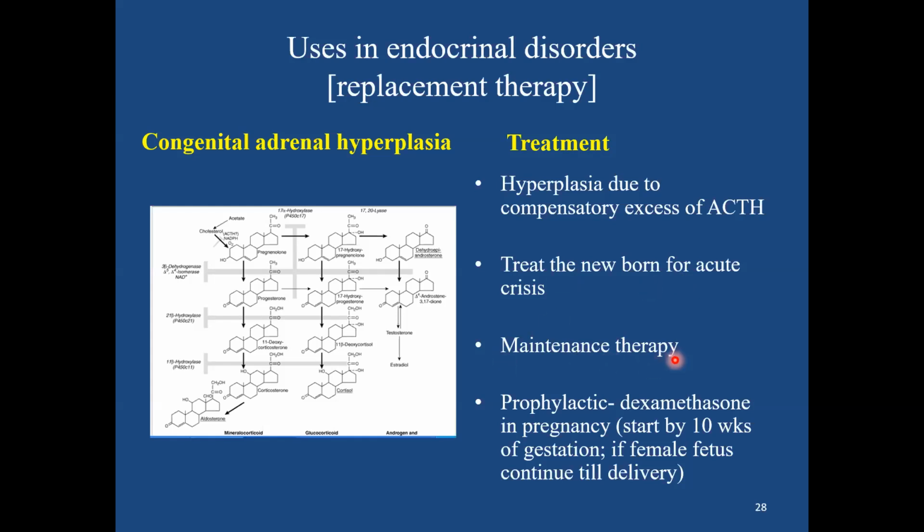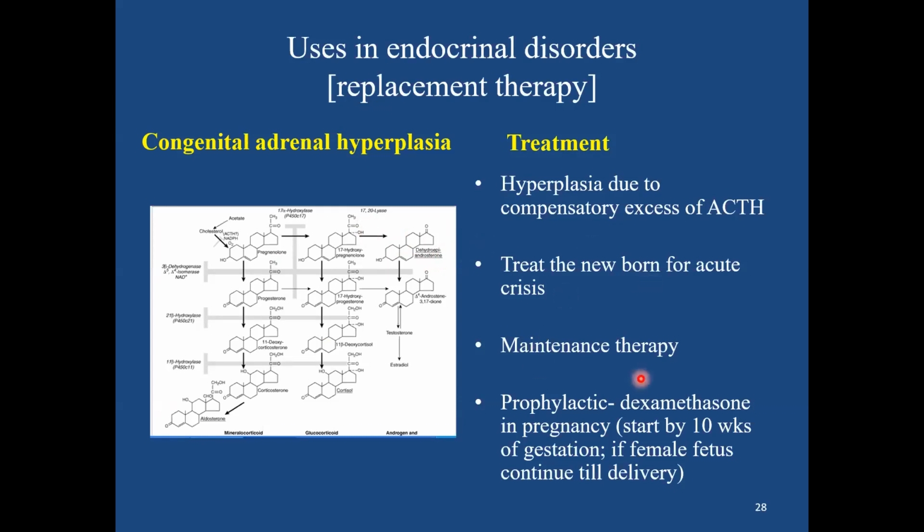The maintenance therapy has to be given in the form of hydrocortisone to decrease the ACTH, which acts on the adrenal cortex and may be responsible for its direction towards the sex steroid pathway.